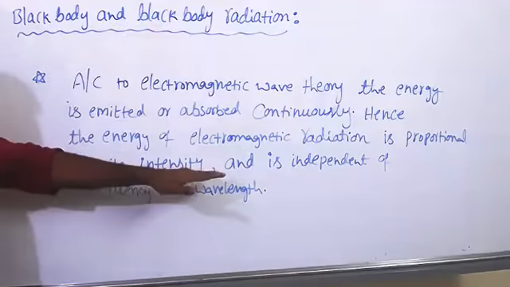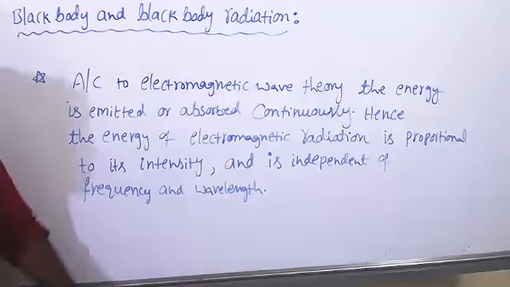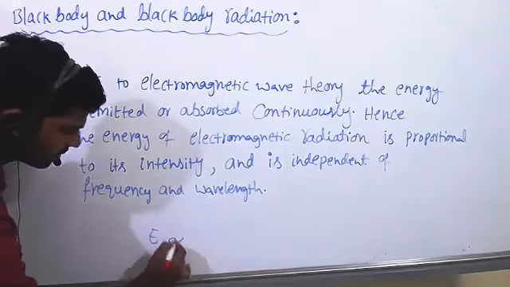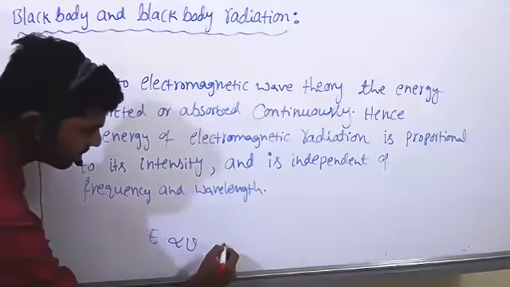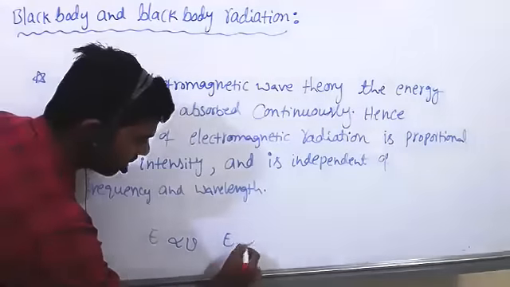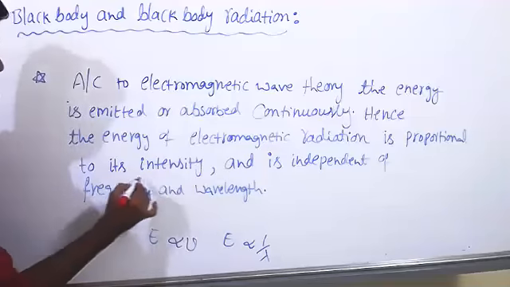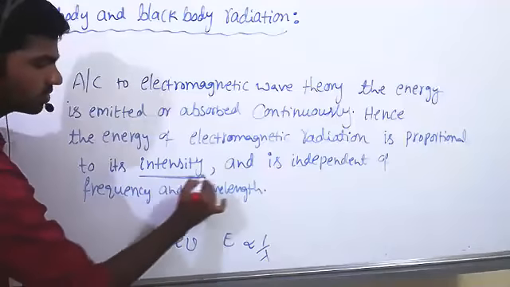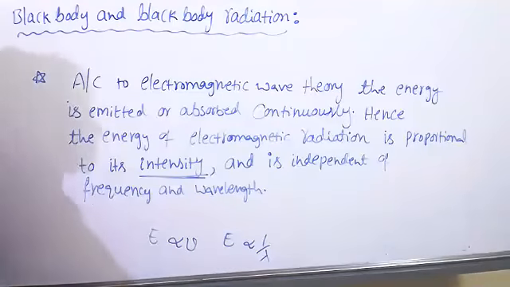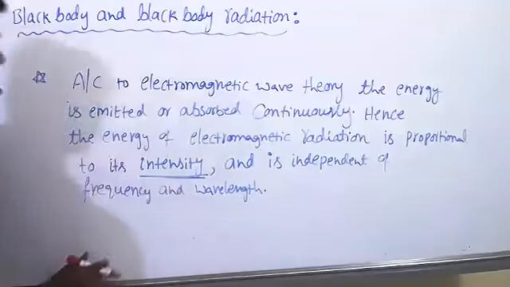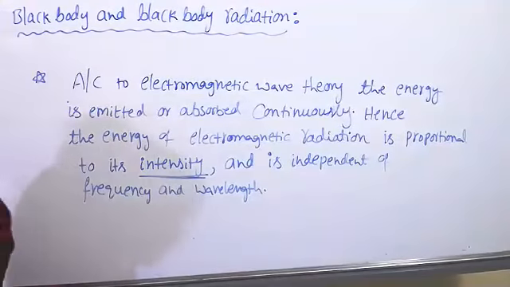But actually, the energy of any radiation is directly proportional to frequency, nothing but inversely proportional to wavelength. But in electromagnetic wave theory, they said it is directly proportional to intensity. This is the wrong assumption made in electromagnetic wave theory. In the next class, I will give you the graph and the photoelectric effect also.